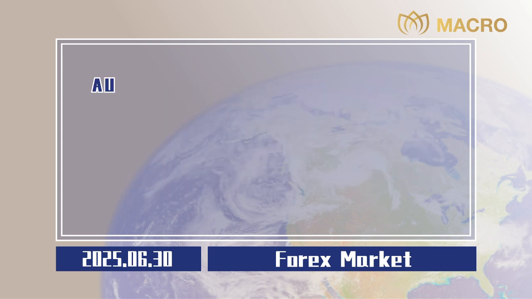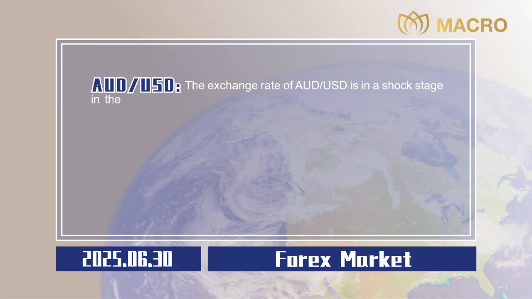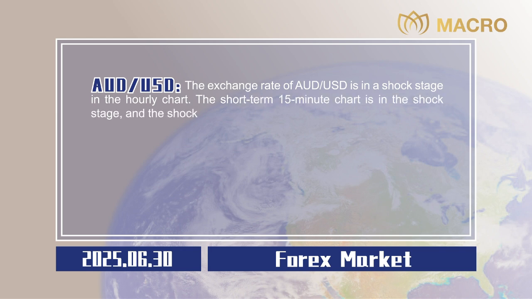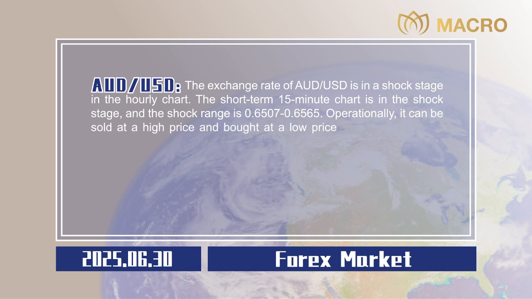Australian dollar to US dollar. The exchange rate of Australian dollar to US dollar is in a shock stage in the hourly chart. The short-term 15-minute chart is in the shock stage, and the shock range is 0.6507 to 0.6565. Operationally, it can be sold at a high price and bought at a low price in this range.